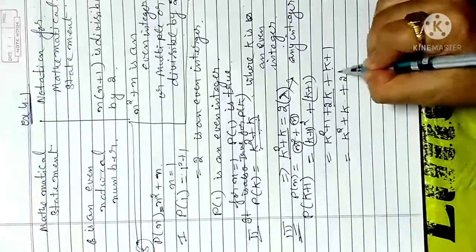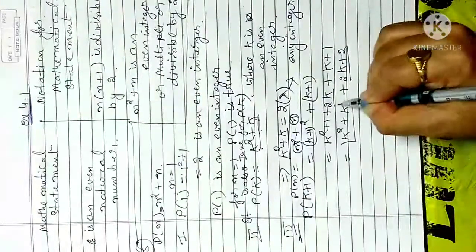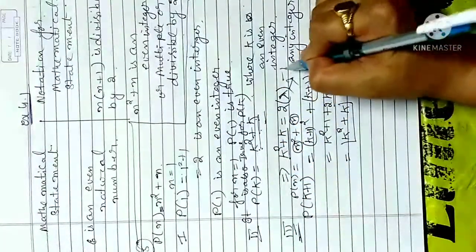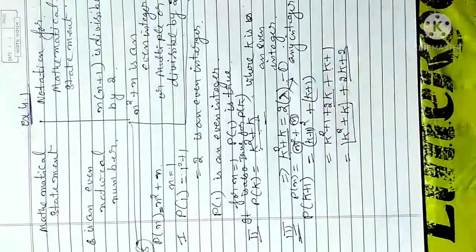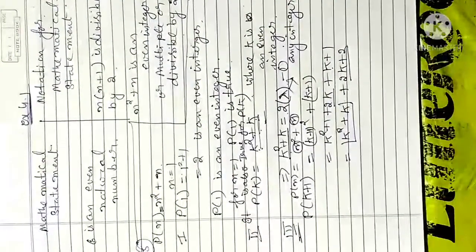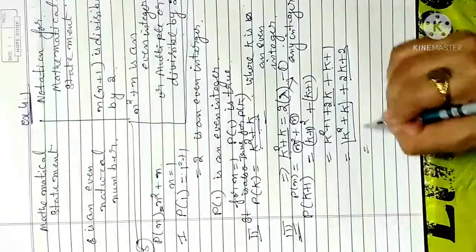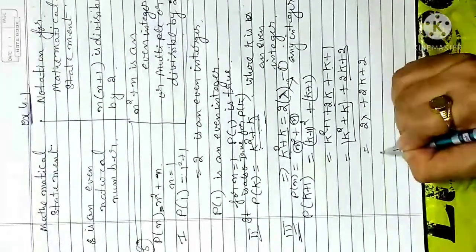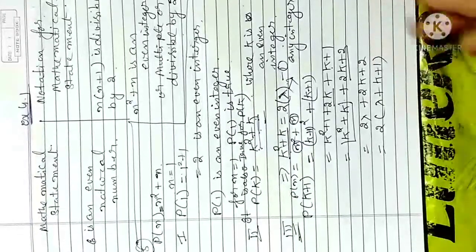So what will be left? 2k plus 2. In place of k square plus k we will substitute our first equation, that is k square plus k is equal to 2 lambda, which we already did in our second step. So that is 2 lambda plus 2k plus 2. Now if you take 2 common, 2 times lambda plus k plus 1.